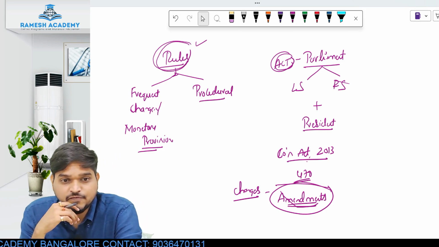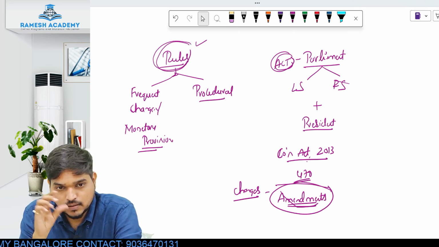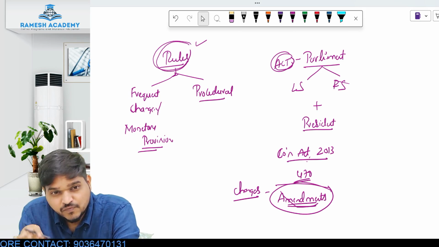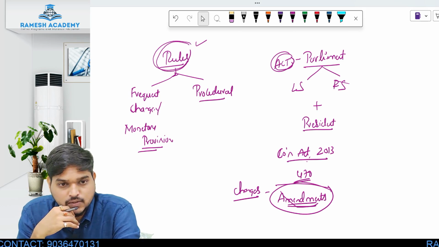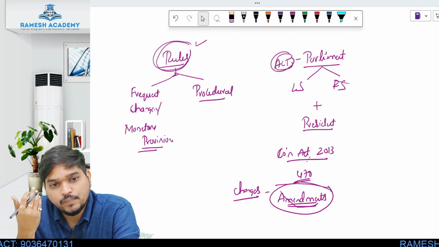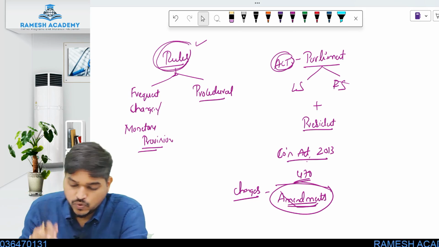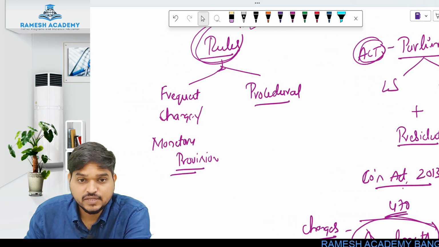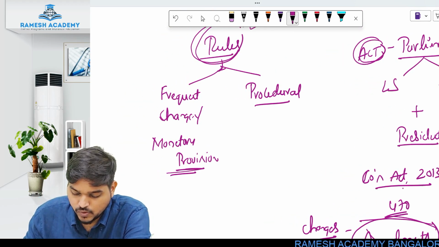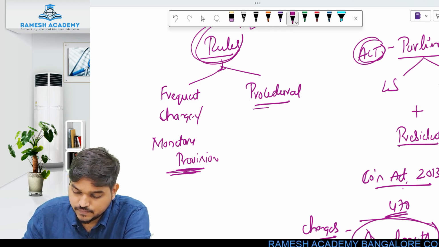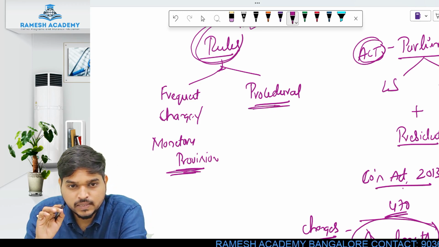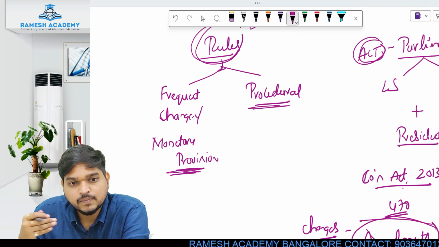So if there is a certain provision which is part of the act and you want to change it, it becomes a very hectic procedure. So what the lawmakers do is, as I told you, any provision which requires frequent changes, or involves monetary provisions, or is procedural, these are the things which most probably need to be changed from time to time.